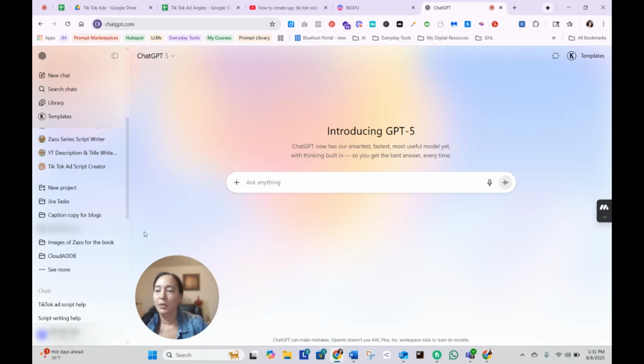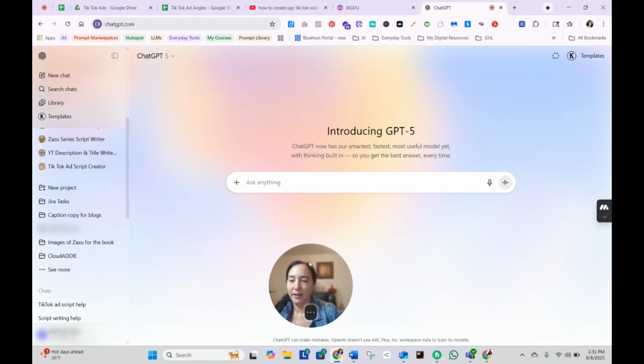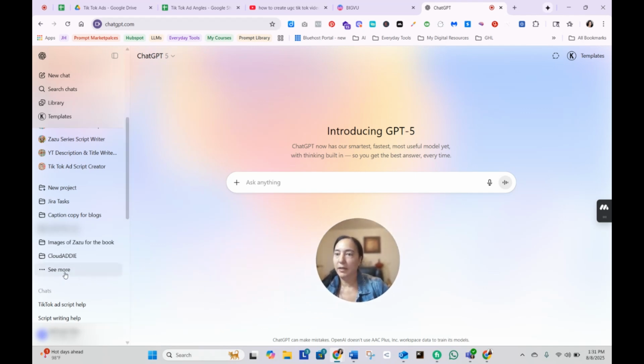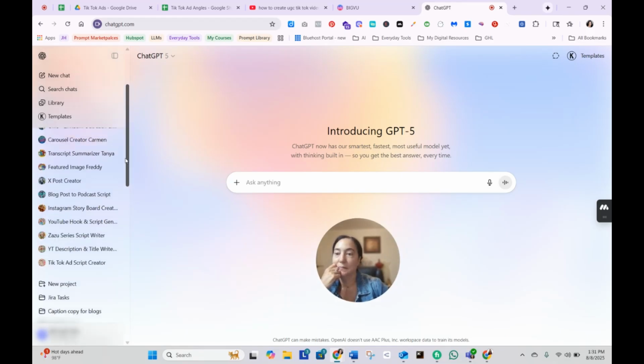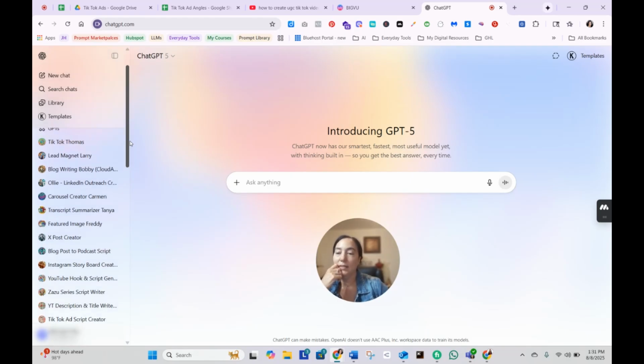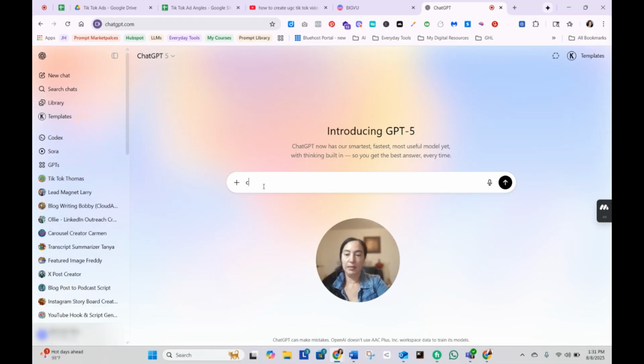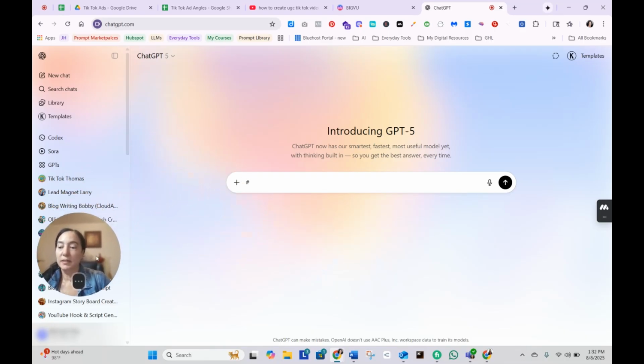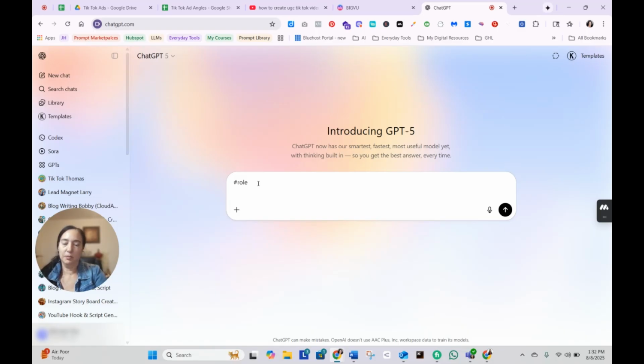I'm going to come into the project that I already have set up here with them, and I'm going to just start asking it basically what we can do to create target personas, and then let's see what happens. So this is their account. I've created several custom GPTs for them, but this is their account already. And we're going to start with just a basic prompt here. I'm going to do a role prompt just in case. I'm just going to see how it reacts. And that's why I'm recording this live right now.